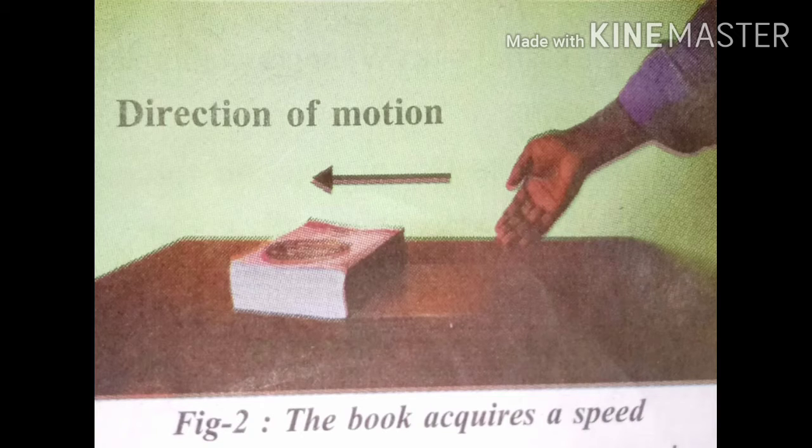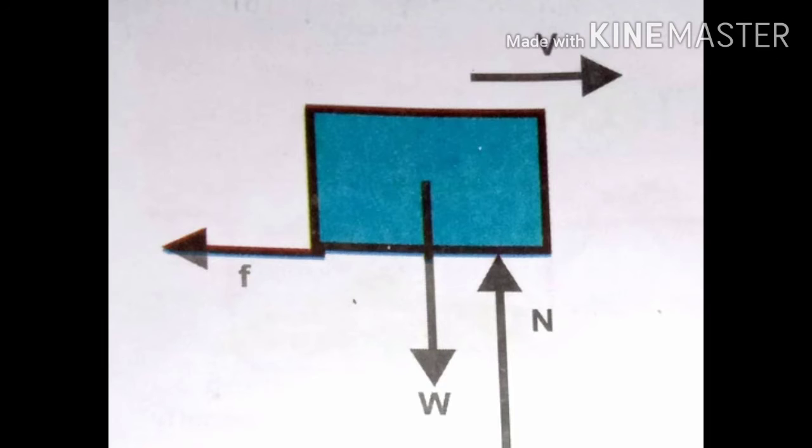How many forces act on the book when it is pushed on the floor? Let us examine the forces acting on the book. Two forces act on the book in the vertical direction in the given picture. First one, look at the picture, children. They are, first of all, the weight of the book W, or gravitational force, acting vertically down.